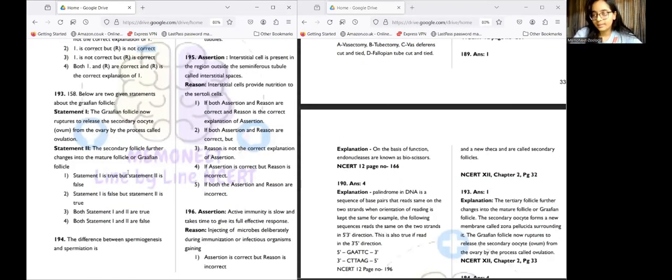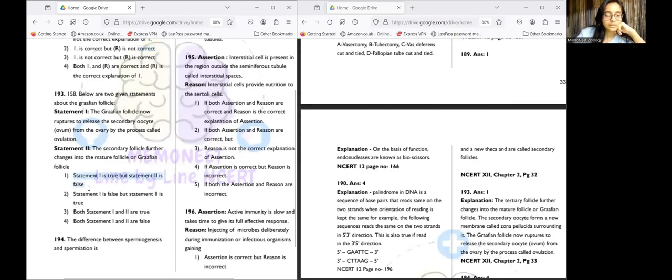Okay, so for question number 193, what we have is the Graafian follicle ruptures to release the secondary oocyte from the ovary by the process called ovulation. And the second statement is the secondary follicle changes into the mature or Graafian follicle. So first we'll have a primary follicle, which will change into a secondary follicle, which then changes into the tertiary follicle, and that changes into a mature Graafian follicle. So the statement 2 becomes wrong. And for statement 1, now the Graafian follicle will release the secondary oocyte, and this is known as ovulation. So statement 1 is true, but statement 2 is false.